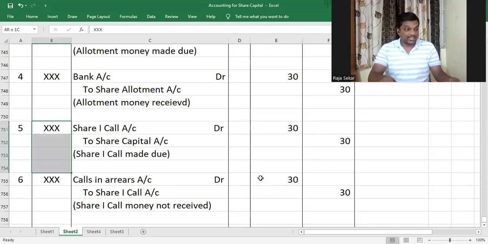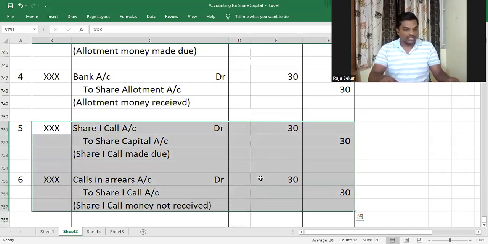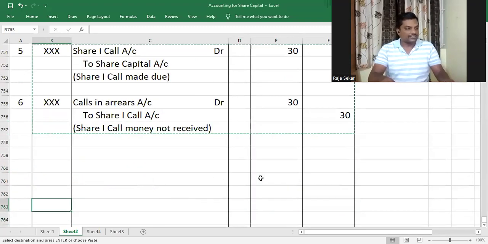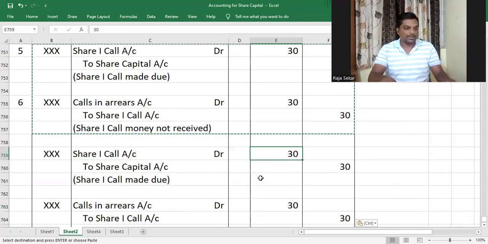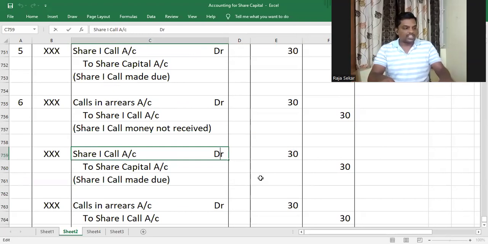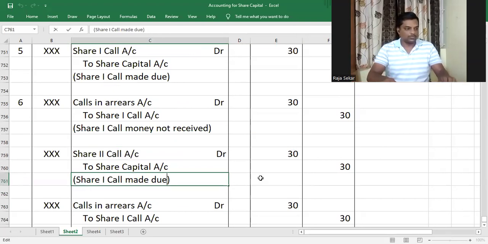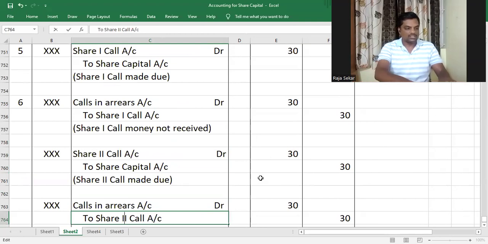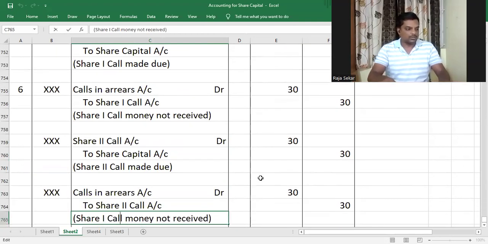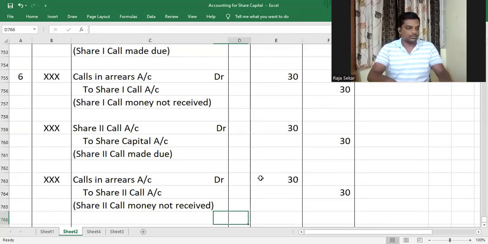And then they have to make share second call due, and then they have to receive. And that was also not paid. Obviously, if first call is not paid, second call would not have been paid, right? So we make share second call due, and that is also not received. So calls in arrears account debit to share second call. The amount happens to be 15, my dear children. So this is 15. All right.